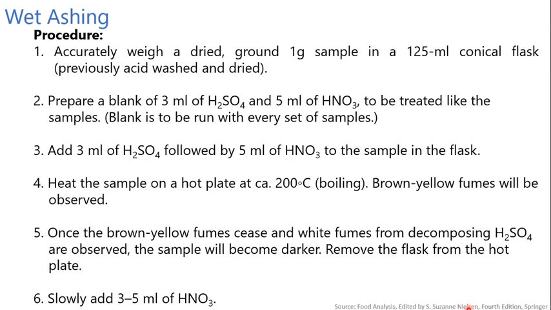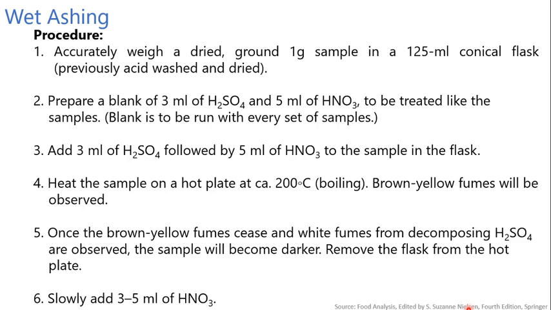For that purpose, we have to accurately weigh 1 gram of the dried, ground sample into a conical flask, which is already clean and dried. Then prepare a blank of 3 ml of sulfuric acid and 5 ml of nitric acid. To the sample we add 3 ml of sulfuric acid followed by 5 ml of nitric acid. Then heat the sample on a hot plate up to 200 degrees Celsius up to boiling.